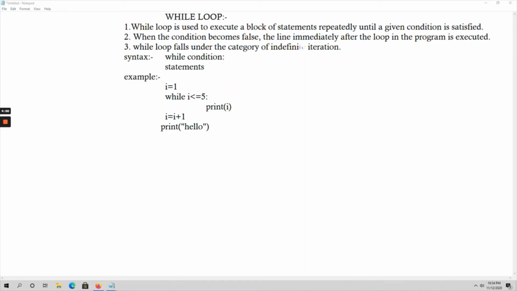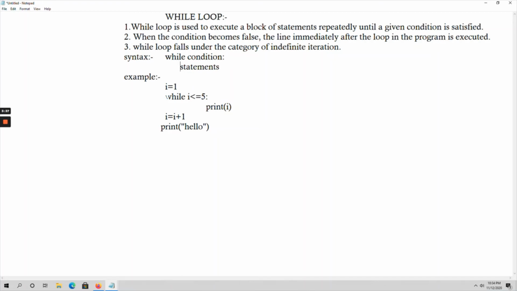So here, as it is an indefinite iteration loop, we are not going to specify explicitly in advance how many times the loop is going to iterate. Okay. So see here, the syntax is the while keyword followed by a condition. Here we will write the statements.